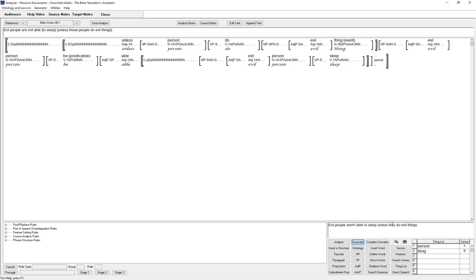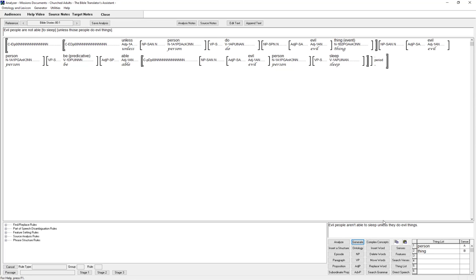So it knew that they do evil things, that they must refer to evil people who've already been mentioned. So in this order, it makes sense because evil people, which is generic, we haven't specified which evil people, occurred first in the sentence, and then later, unless they. So those people, the program knew that it referred to evil people.